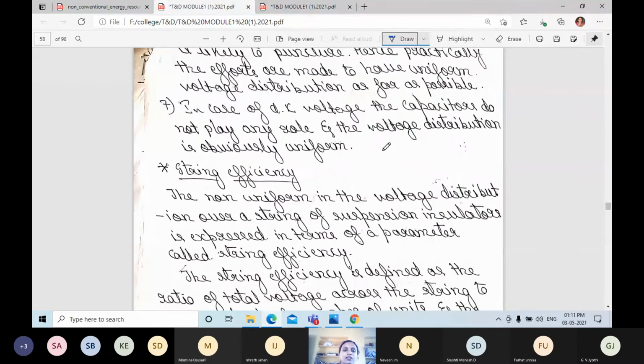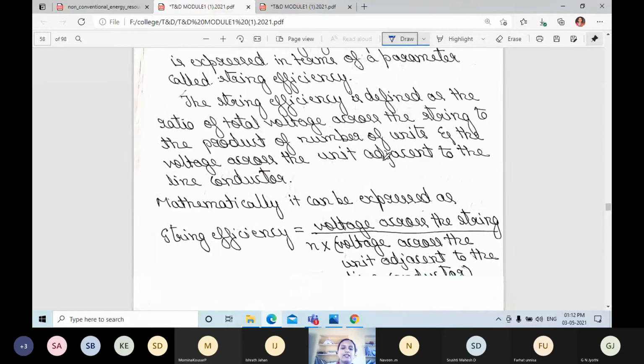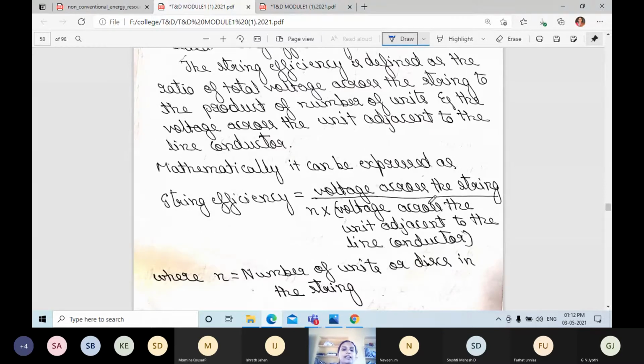Once again I repeat here. String efficiency is defined as the ratio of the total voltage across the string to the product of the number of units and the voltage across the unit adjacent to the line conductor. Here string efficiency is equal to voltage across the string divided by n into voltage across the unit adjacent to the line conductor. If I take 3 discs, n is equal to 3. If I take 4 discs, n is equal to 4. If I take 6 discs, then n is equal to 6.